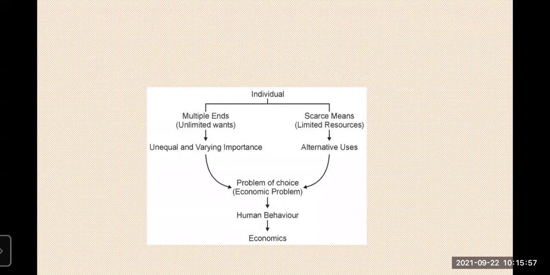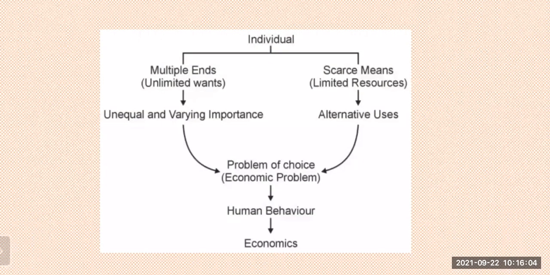And I will explain through this: the individual person has multiple ends, unlimited wants, no? We want to buy this, we want to buy that, and all those things. And see, scarce means very limited resources. Our wants are more, but resources are very less. Unequal and varying importance, alternative uses. So we have to learn to use alternative uses. If our wants are high, we are not able to reduce the wants.